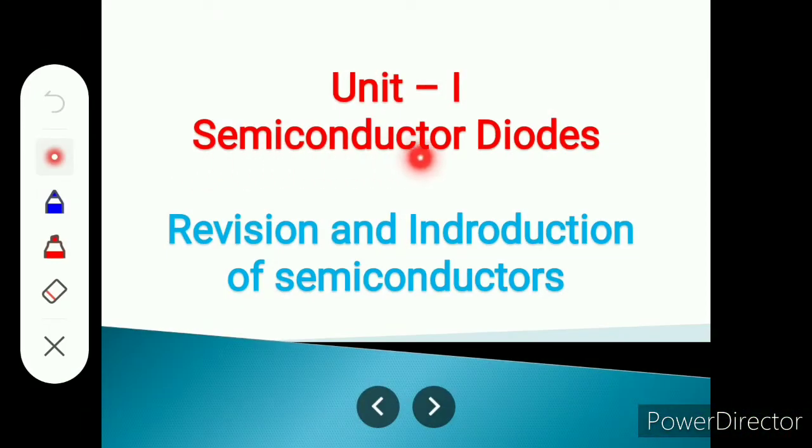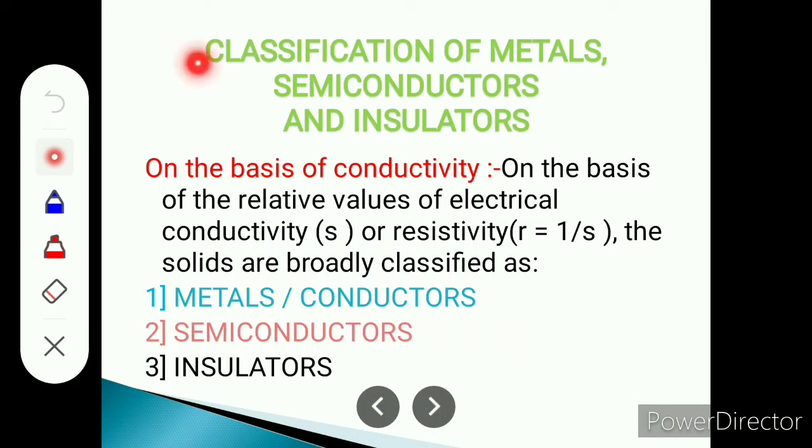Semiconductor diodes. Here we see the revision and introduction of semiconductors: classification of metals, semiconductors and insulators. So any material that exists, we can classify in three groups. First one is metals, second one is semiconductors and third one is insulators. This classification can be done on the basis of conductivity.